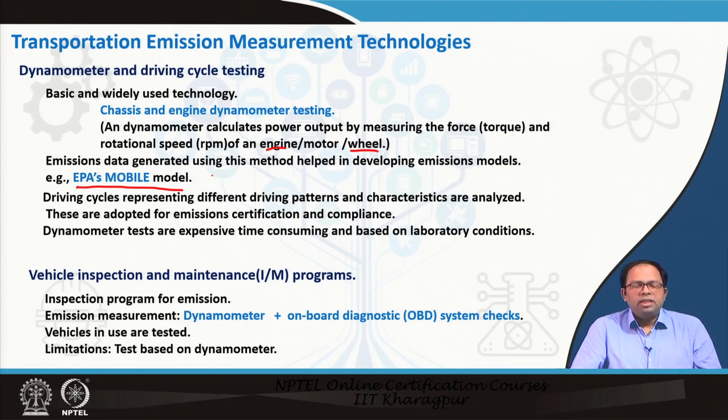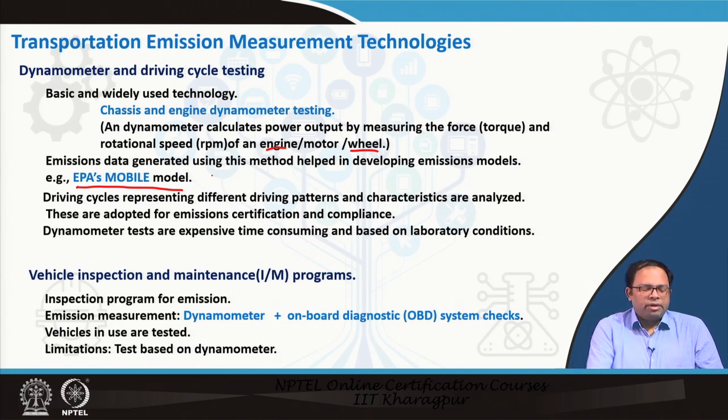So then we have vehicle inspection and maintenance programs. Each country has its own way to generate PUC certificates, as in India we generate Pollution Under Control certificates. So this is a vehicle inspection and maintenance program where the vehicle is inspected for emission. This is for in-use vehicles, whereas dynamometer testing is usually when the manufacturer first produces a vehicle and then does the testing, whereas these I&M programs are designed by authorities to test in-use vehicles, to check what is the tailpipe emission coming out of them.